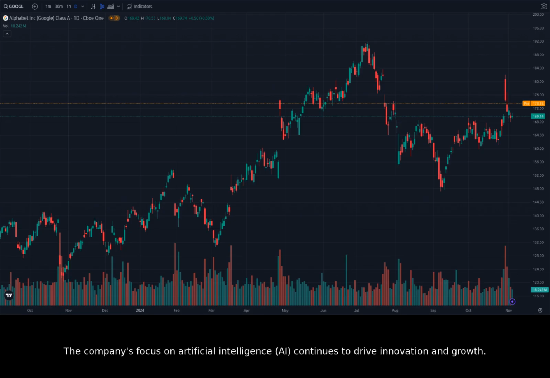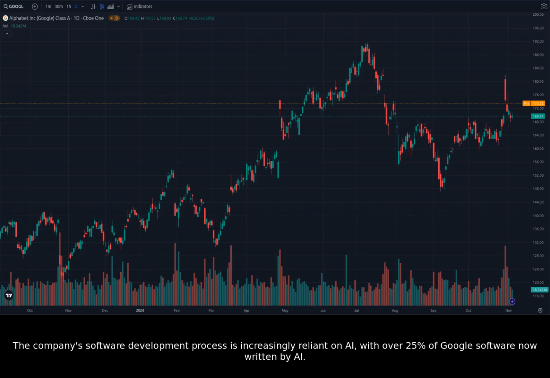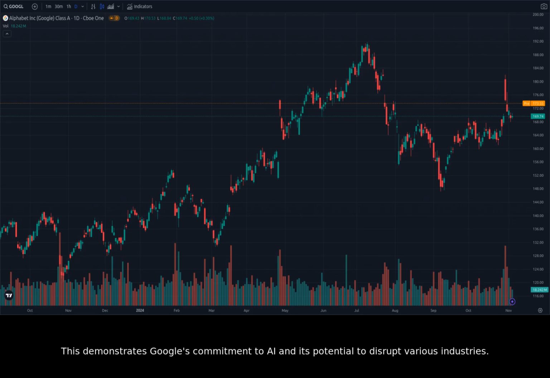The company's focus on artificial intelligence, AI, continues to drive innovation and growth. Google has made significant advancements in AI software that mimic human reasoning abilities, particularly in chain-of-thought prompting and the Gemini chatbot. The company's software development process is increasingly reliant on AI, with over 25% of Google software now written by AI. This demonstrates Google's commitment to AI and its potential to disrupt various industries.